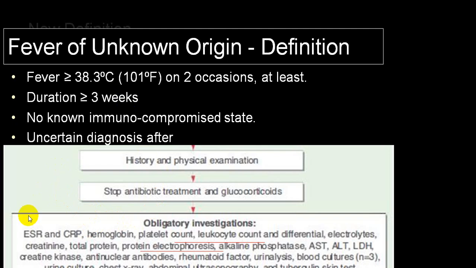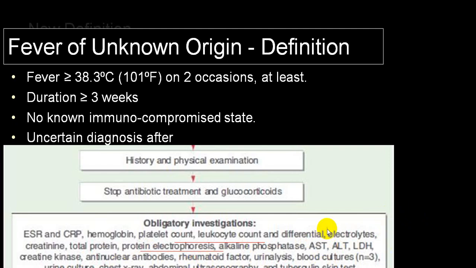obligatory investigations like ESR, CRP, hemoglobin, we call CBC, peripheral smear, electrolytes, protein electrophoresis, alkaline phosphatase, AST, ALT, LDH, creatine phosphokinase, ANA, RA factor, urine analysis, blood culture, urine culture, chest X-ray, abdominal ultrasound and tuberculin test.